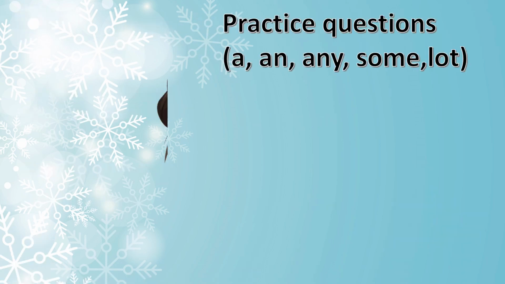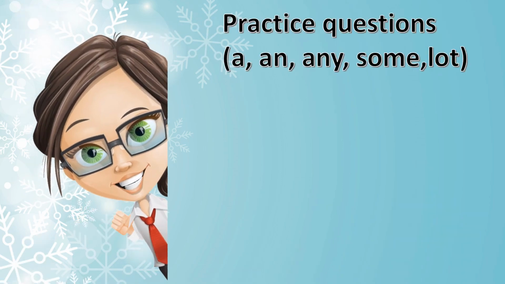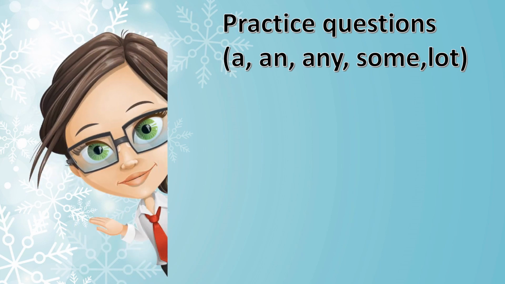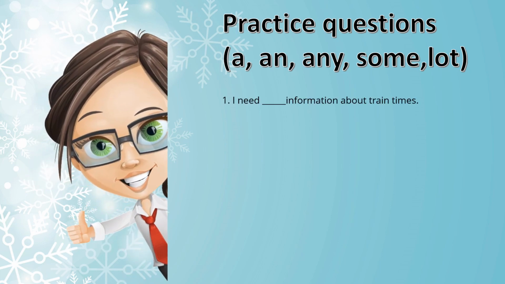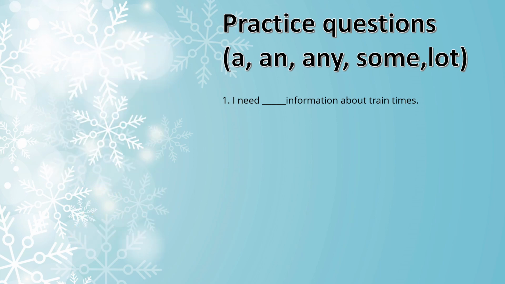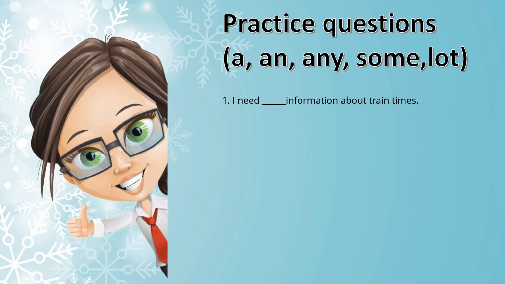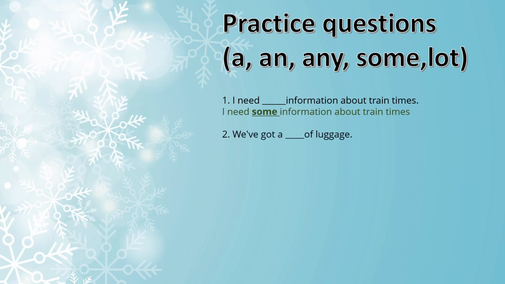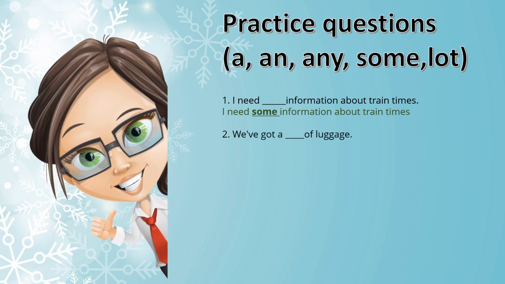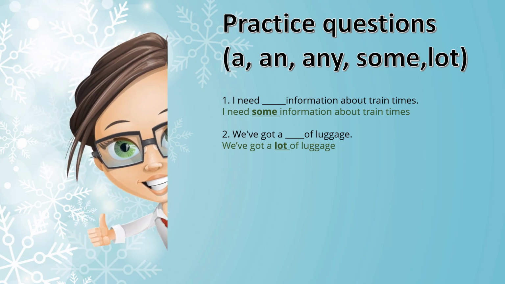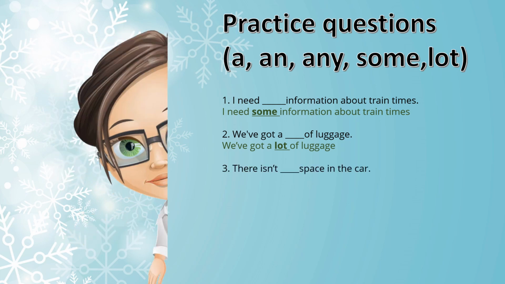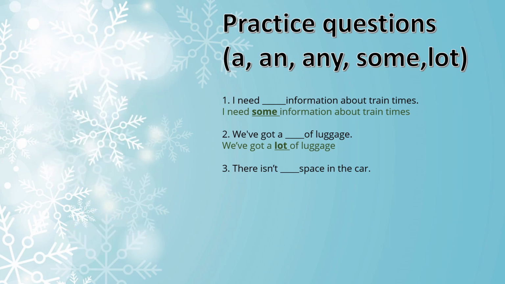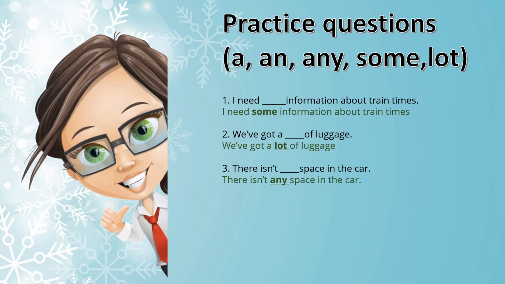Now let us see some more practice questions and let us try to choose the right quantifier from a, an, any or some. I need dash information about train times. I need some information about train times. We've got a dash of luggage. We've got a lot of luggage. There isn't dash space in the car. Remember, this is a negative sentence. You're saying that there is no space in the car. So there isn't any space in the car.